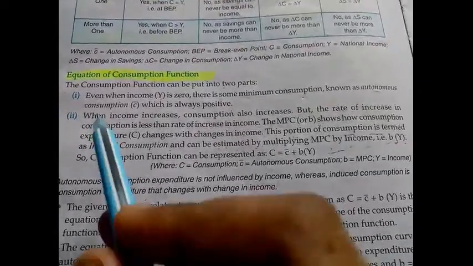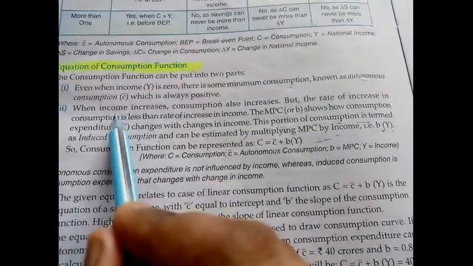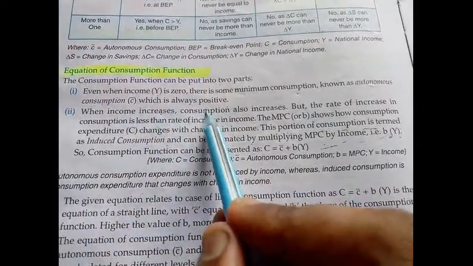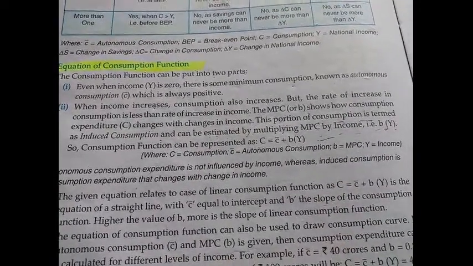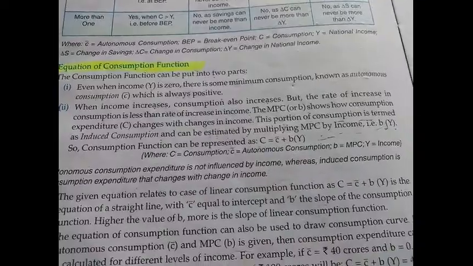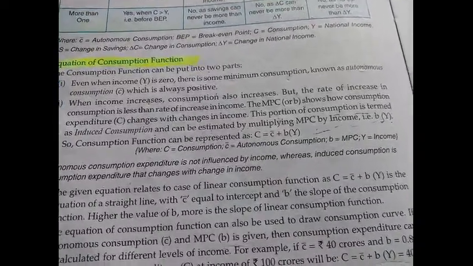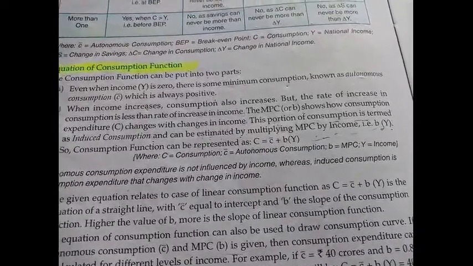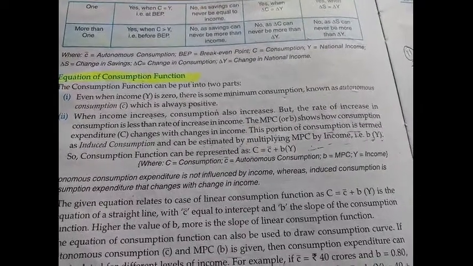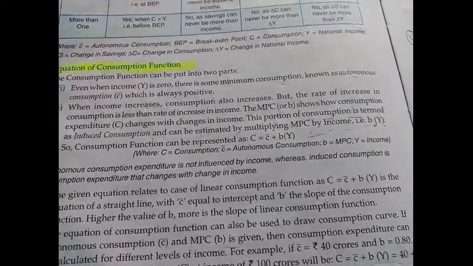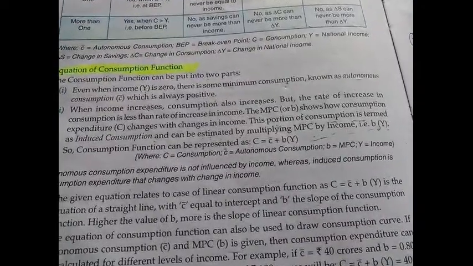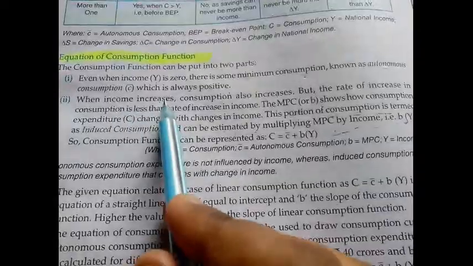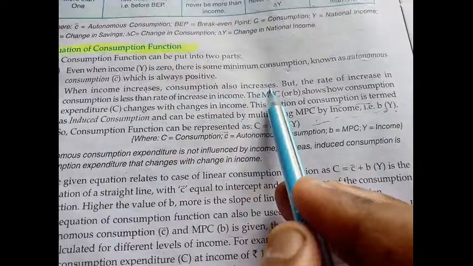Then when income increases, consumption also increases. This is the second part. After fulfilling that autonomous consumption, if there is a further increase in your income, your consumption will increase a little bit. It will not be equal to the income increment. The propensity to consume is a little less than the propensity of income. So when income increases, consumption also increases.